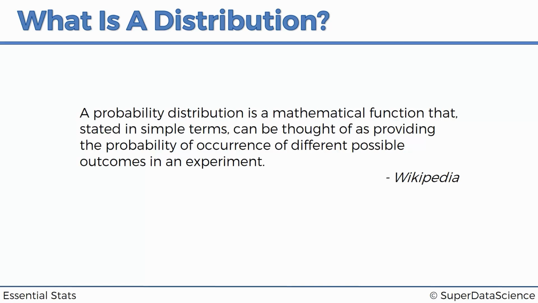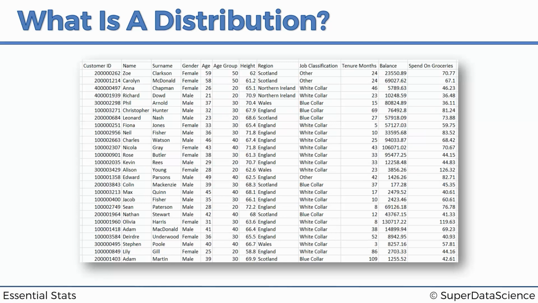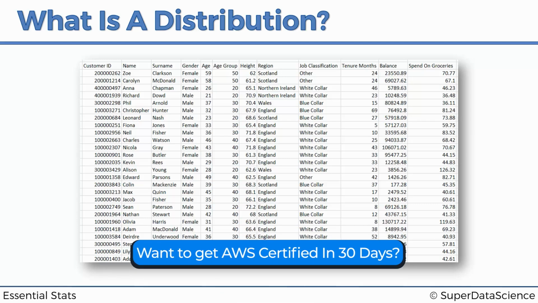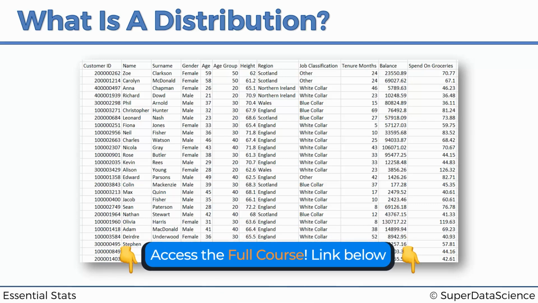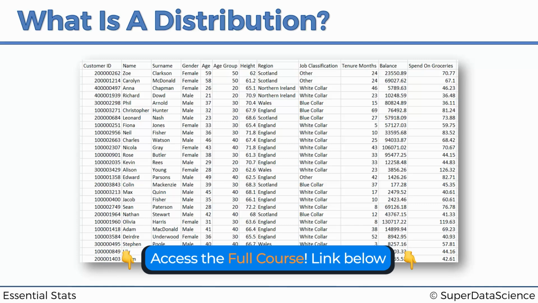Let's see what a distribution is for us in terms of data analytics, business analytics, data science. What is a distribution? And we're back to our data set. Unless you're quite adept with distributions, you're probably expecting a chart, like a graph, a bell curve or something like that. But that is a common misconception. I specifically didn't want to start by showing a chart, because too many people think that a distribution is a chart. A distribution is associated with a chart. You see a bell curve, you think of distribution. It's not the same thing.